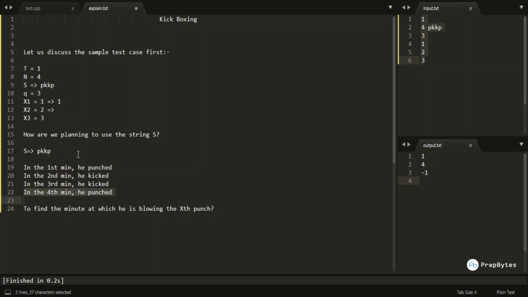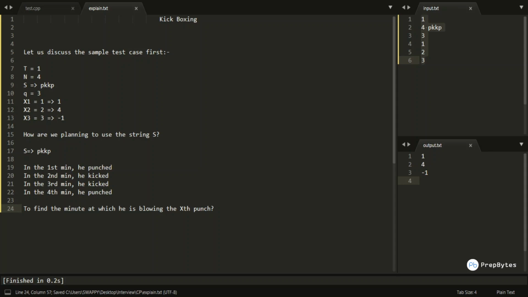So the answer for x2 would be 4. Coming to x3, when is the guy punching for the third time? There is no third p over here. There are only two p's, so the guy has punched only two times and there is no third punch. So this query would give me -1 as the answer.